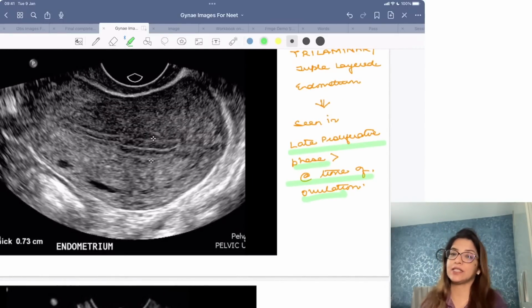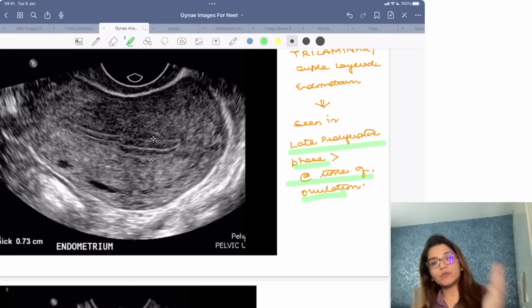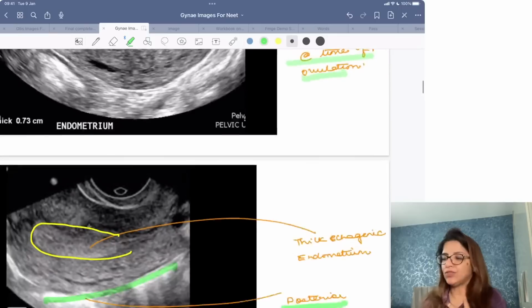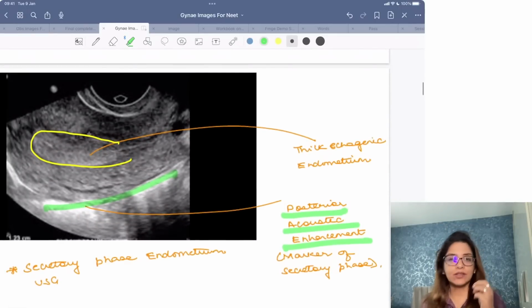All of you are saying it incorrectly. For triple layered, the best answer is late proliferative phase. If late proliferative phase is not given in the options, then you are going to say at the time of ovulation, right? And this over here is a thick echogenic endometrium with a posterior acoustic enhancement. This is seen in the secretory phase under the influence of progesterone.